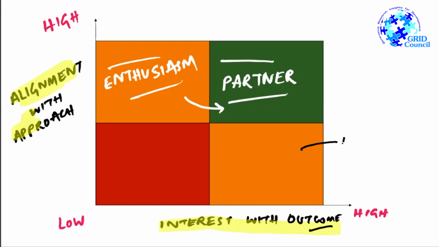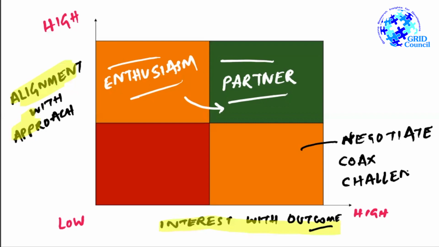So we need to negotiate and coax them. So we need to persuade them. And if needed, we may also have to challenge their belief. So challenge, but strategically. Our intention is not to antagonize them. We want to challenge their beliefs. So we may need to bust their myth. For example, if there is a lot of disinformation or misinformation going around, we need to clarify on those aspects. If we do this, then they would move in the direction of our partnership quadrant.